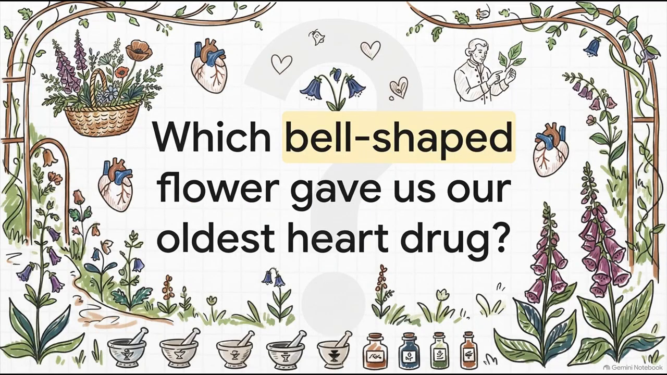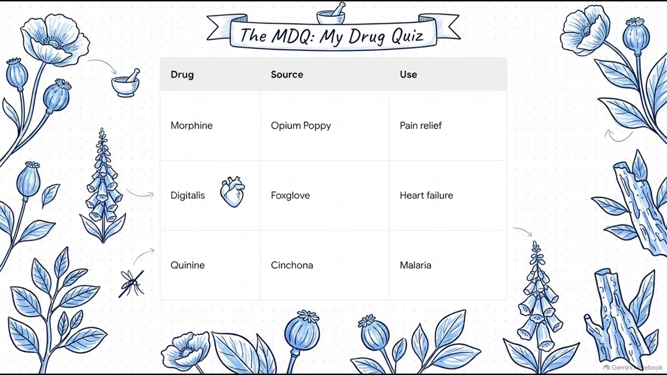Okay, pop quiz time. Imagine you're walking through a beautiful wild garden. Which beautiful bell-shaped flower gives us our oldest, most famous, and frankly, most powerful heart medicine? Do you have any guesses? If you guess the foxglove plant, you hit the nail on the head. The foxglove flower gives us Digitalis, which is an incredibly potent drug used for heart failure. This trio of plant medicines is mandatory memorization for any pharmacist. I call it the MDQ, or My Drug Quiz.